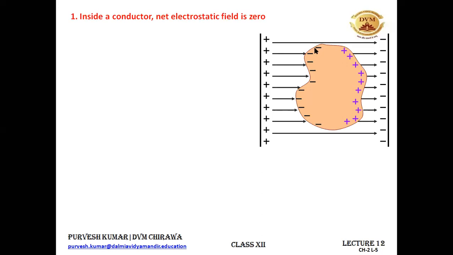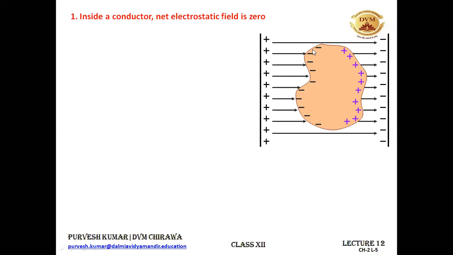We know that inside the conductor a large amount of free charges are present. All those free charges get separated out and move towards the respective terminals of the electric field.